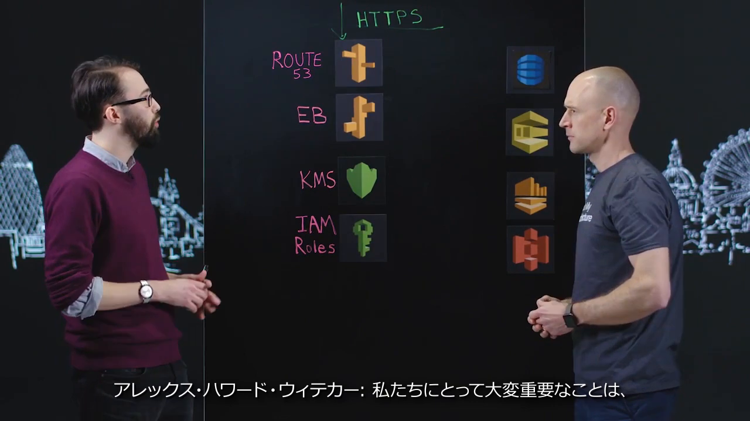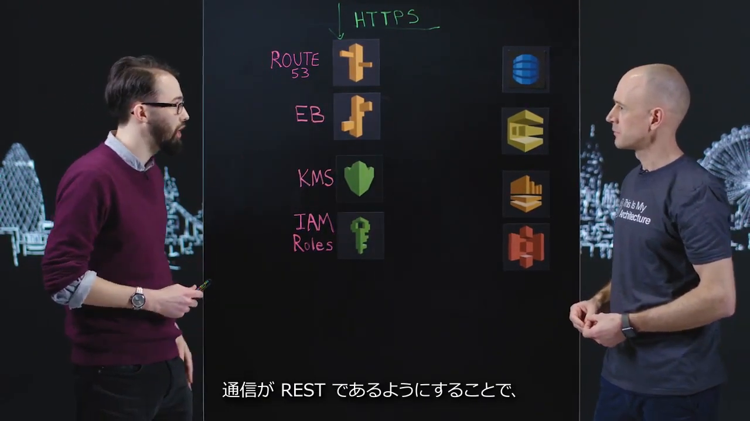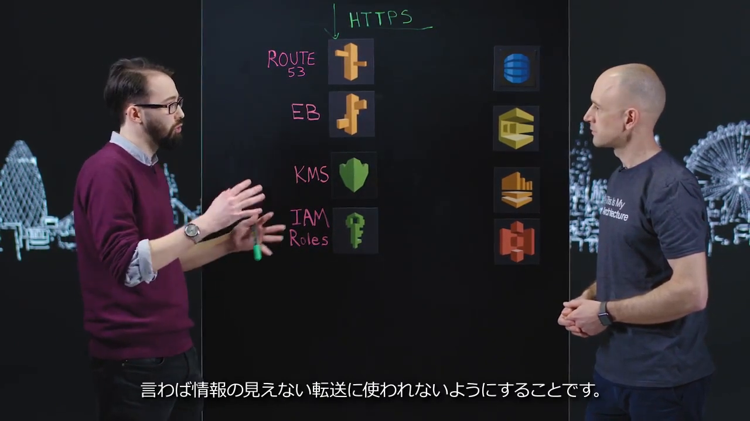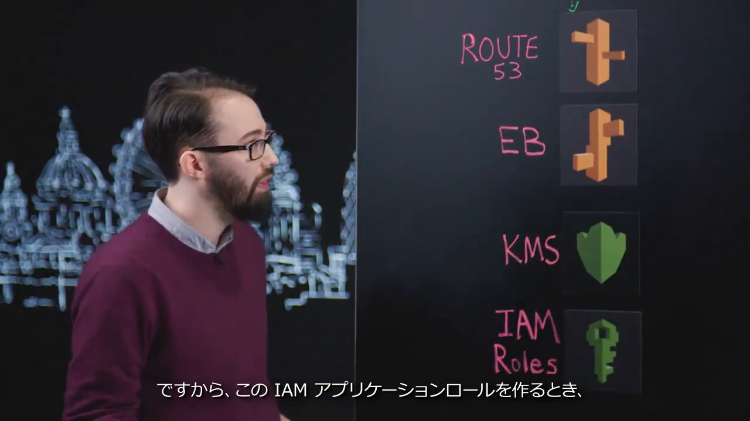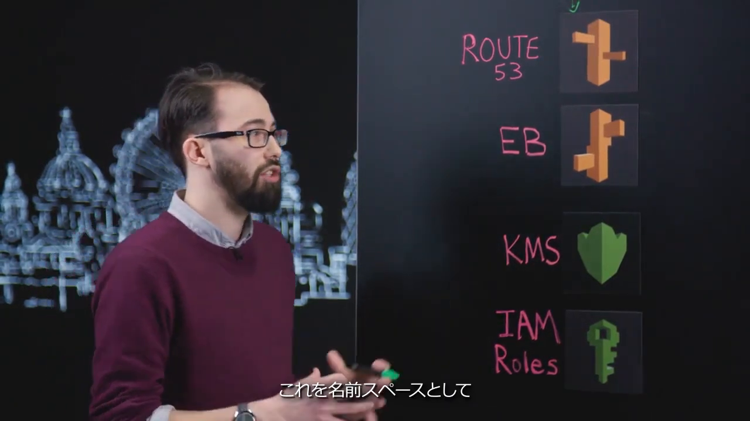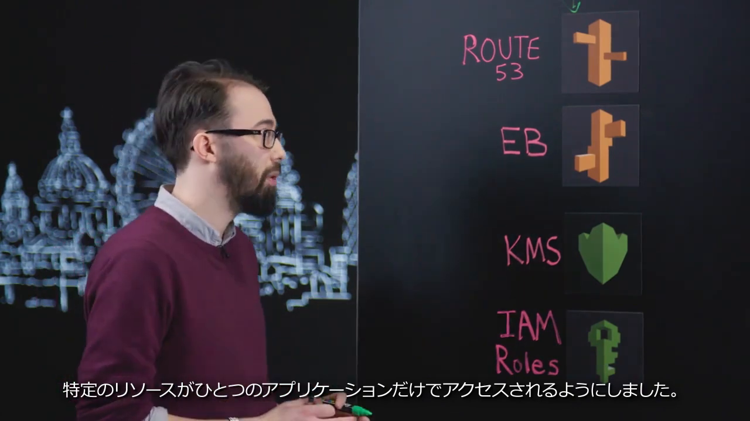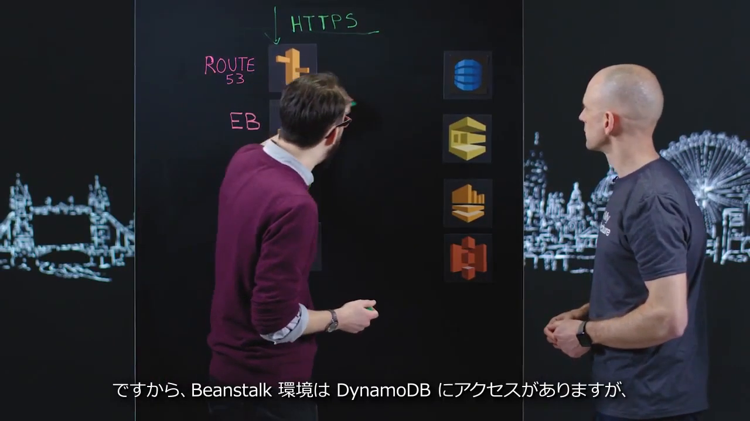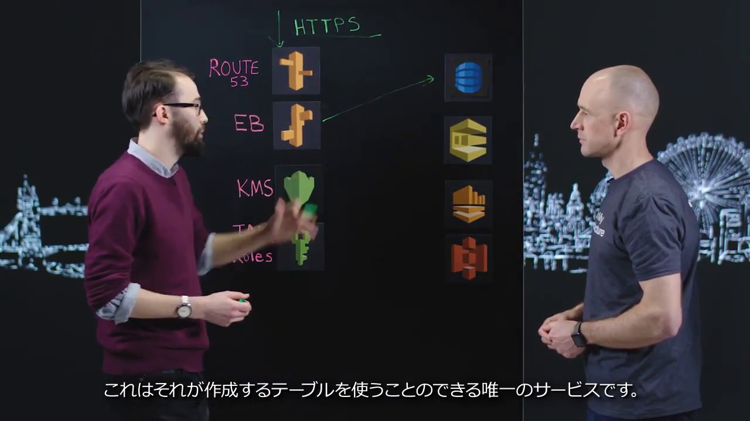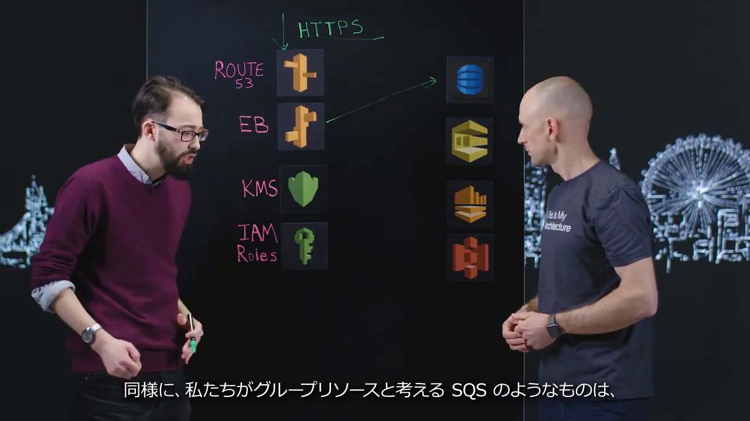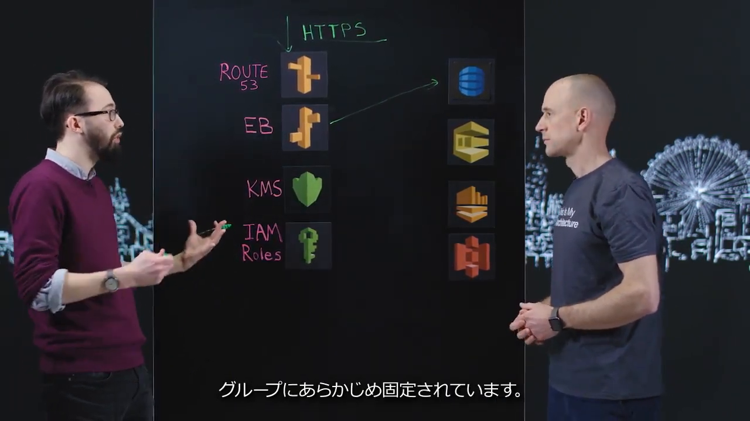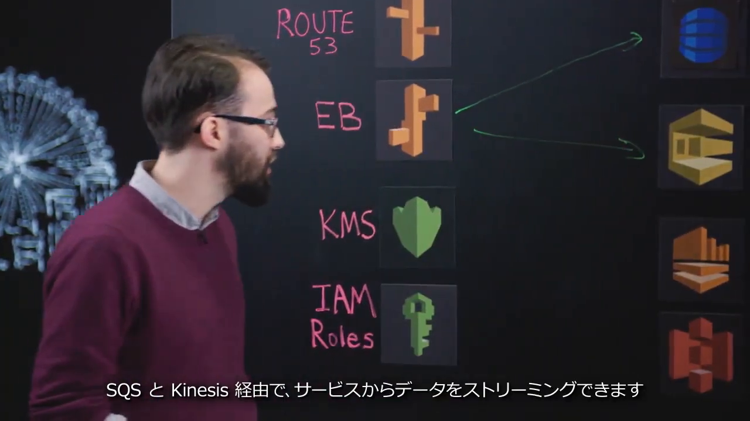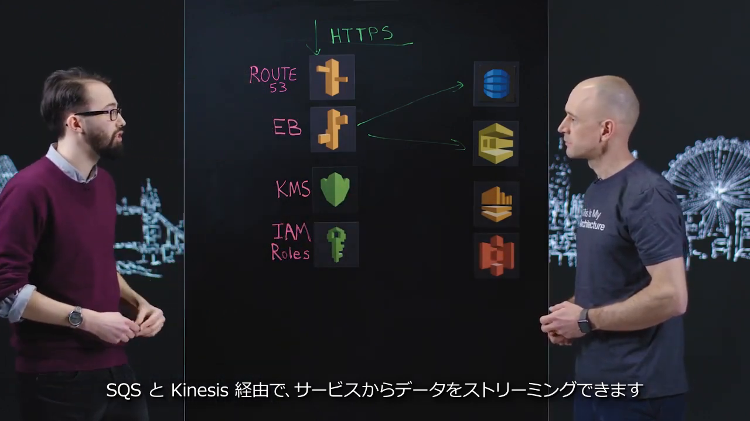Exactly. One of the things that was really important for us is that if we wanted to enforce RESTful communication, we needed to ensure that back-end services, such as DynamoDB, weren't being used for an invisible transfer of information. So when we create this IAM application role, we namespace it so that the specific resources can only be accessed by a single application. So the Beanstalk environment will have access to DynamoDB, but it'll be the only service that's allowed to use the tables it creates. Similarly, something like SQS, which we consider to be a group resource, is prefixed with a group, and this allows applications, if they want to, to send asynchronous communication via SQS, and Kinesis to stream data out of the service.